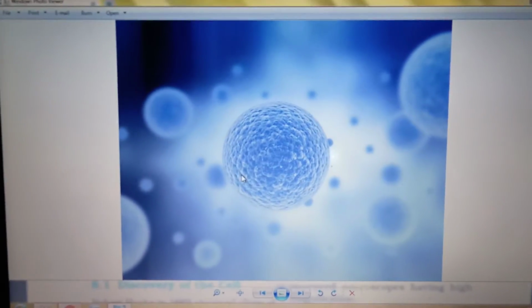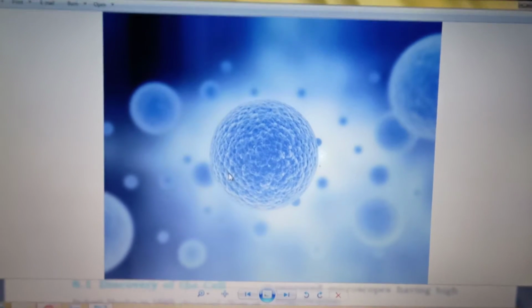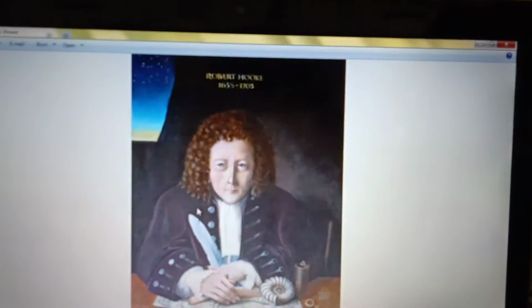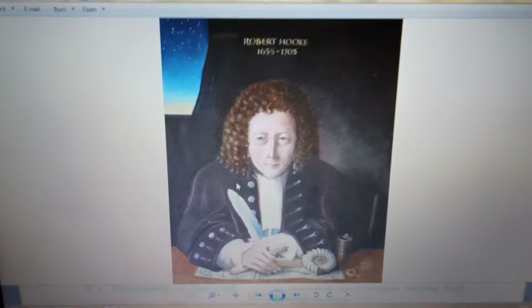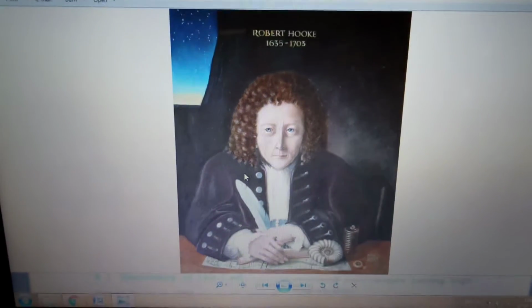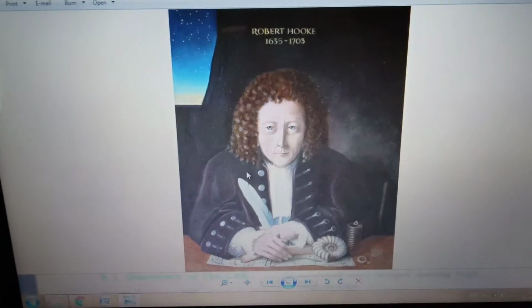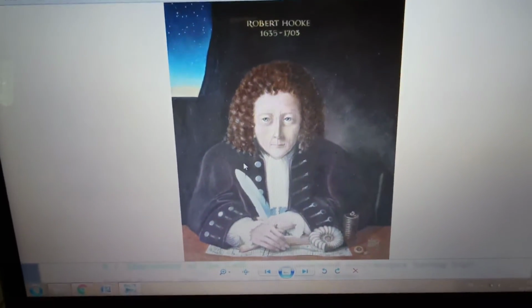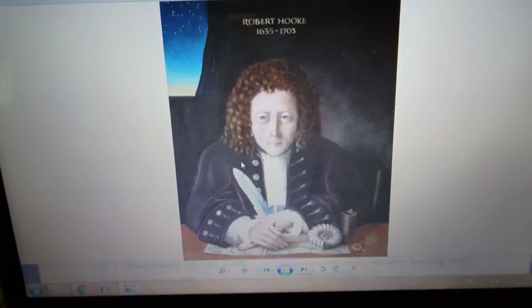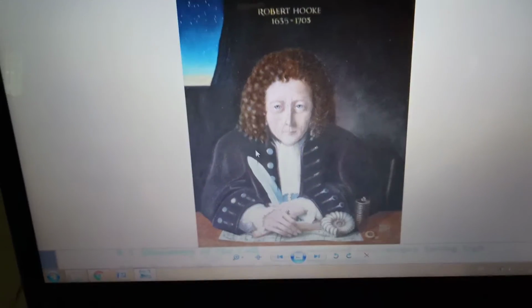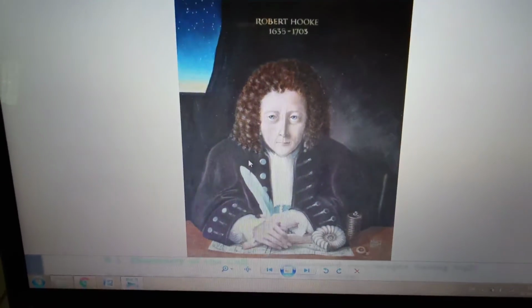So first of all, you must know about its discovery. This was first discovered by Robert Hooke in the year 1665. He was the first man to observe cell under a microscope. At that time developed microscopes were not there, so he was able to observe it under a magnifying device.